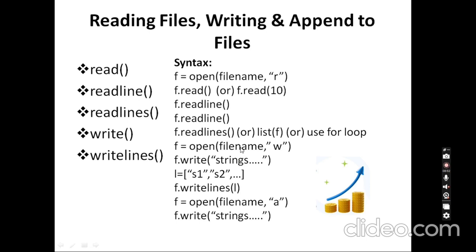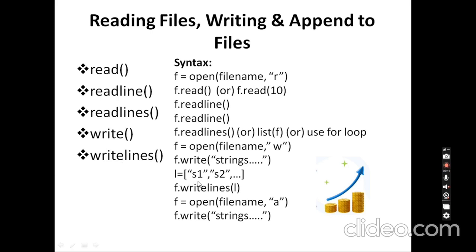If it's not available, it will open the particular file and write the content that is passed in the write function here. The second one will be writelines. Here writeline is not available, only writelines. So here I am going to have some list. The list name will be L here.